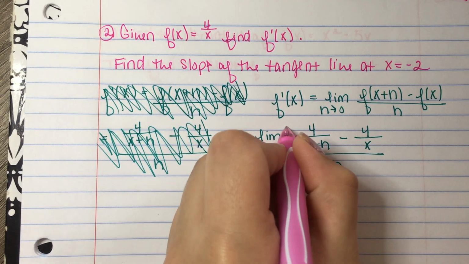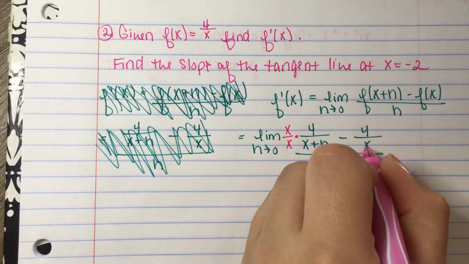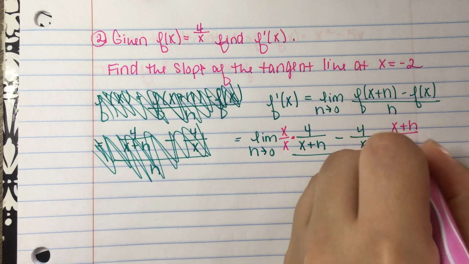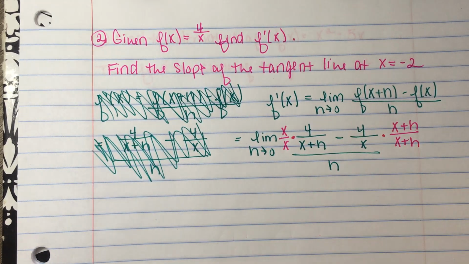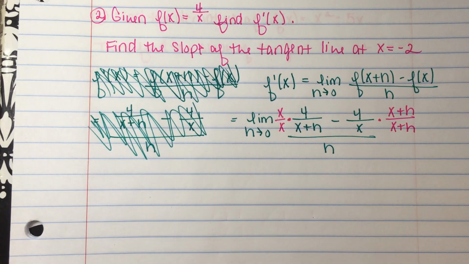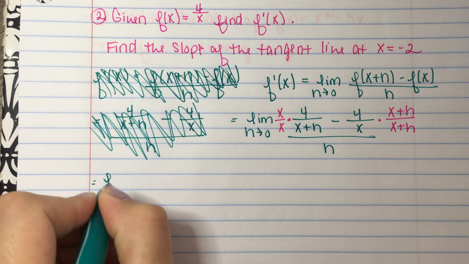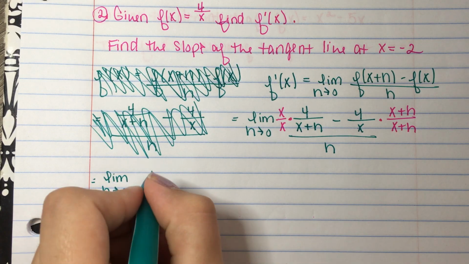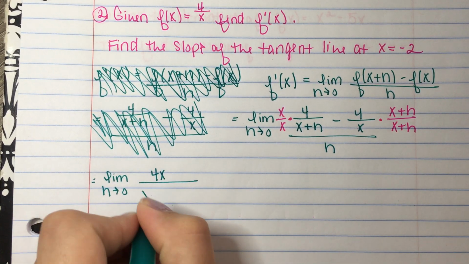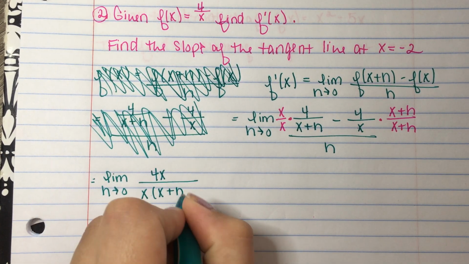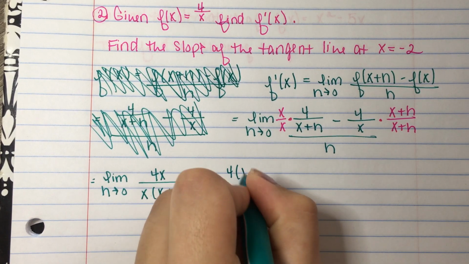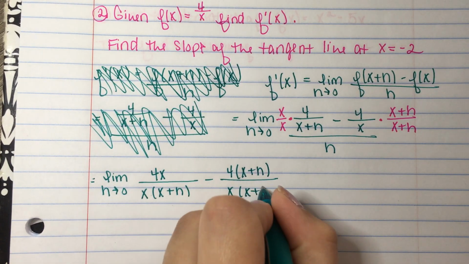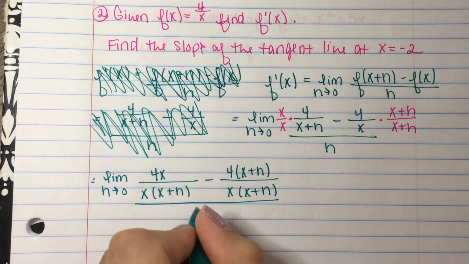So I need a common denominator here, so I'm going to multiply this fraction by this denominator, and I'm going to multiply this fraction by this denominator, which is x plus h over x plus h. Now, if you can do this algebra in 1 or 2 steps, go for it. I'm going to do every little step one at a time. So first, we're going to distribute in that x. I'm going to have 4x over x plus h, minus 4 times x plus h over x times x plus h, and then that's going to be all over h.